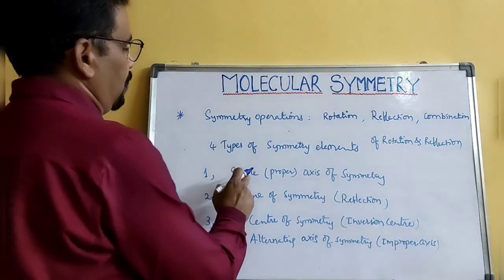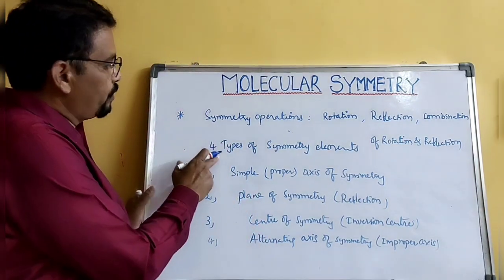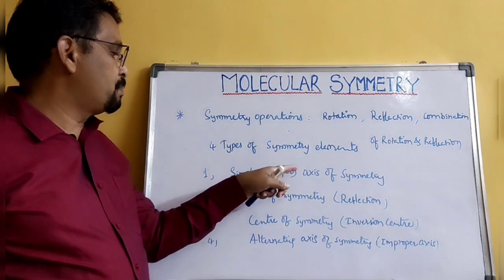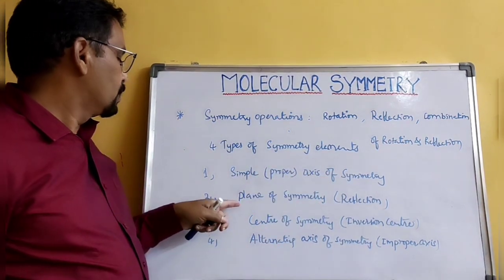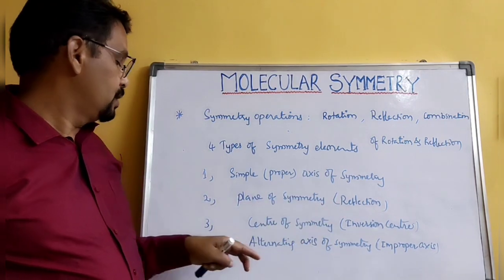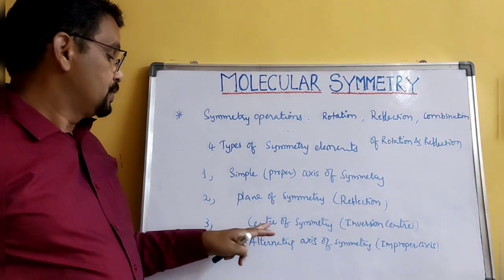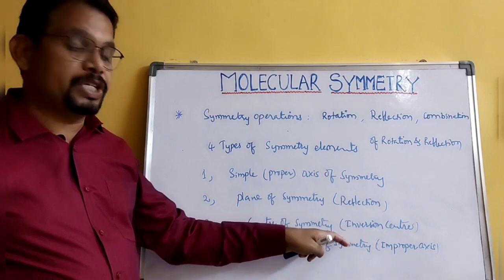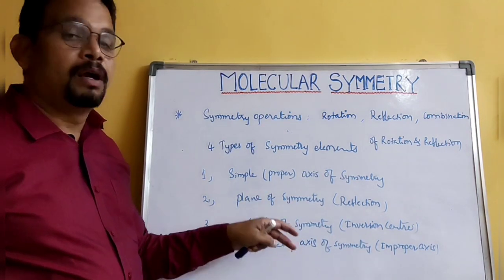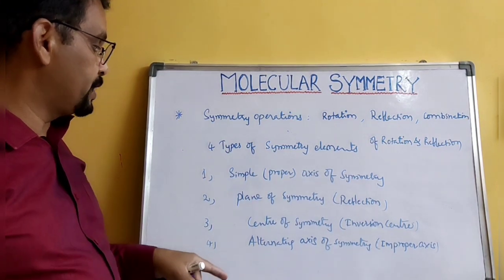So there are 4 types of symmetry elements. One is the simple or proper axis of symmetry. The second is the plane of symmetry or reflection symmetry. The third is the center of symmetry or inversion center. The fourth is the alternating axis of symmetry or improper axis of symmetry.